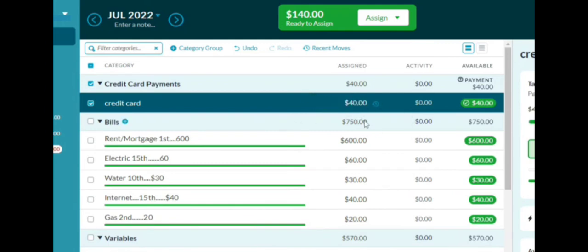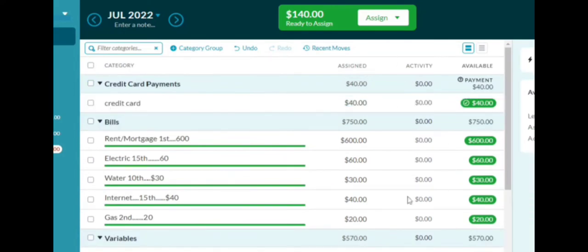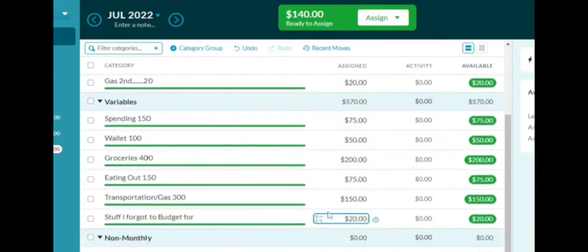You need to pay that credit card minimum. So you have paid your credit card. You have paid your bills. You have survived for the next 2 weeks. You have $140 left. What do you want to do with this money?